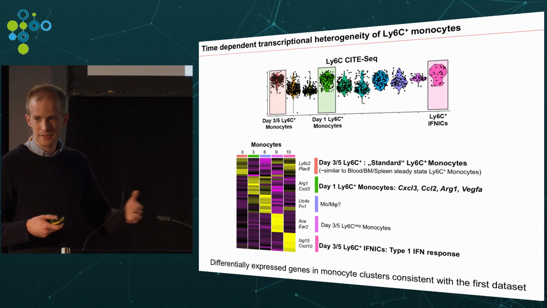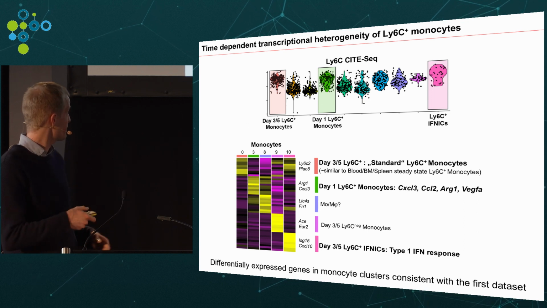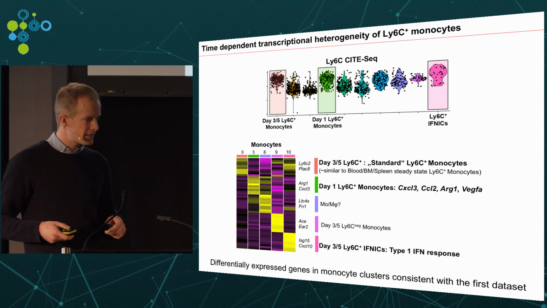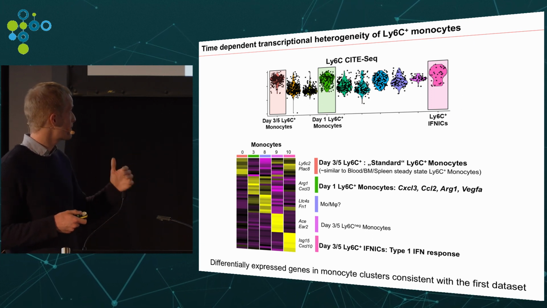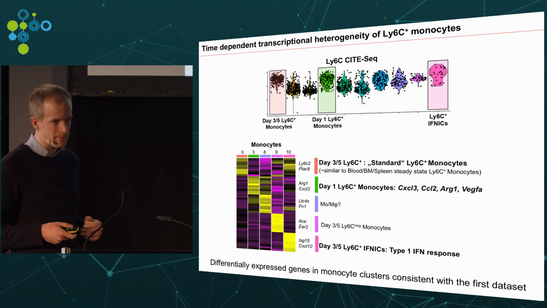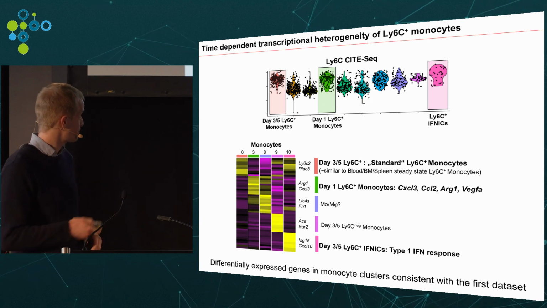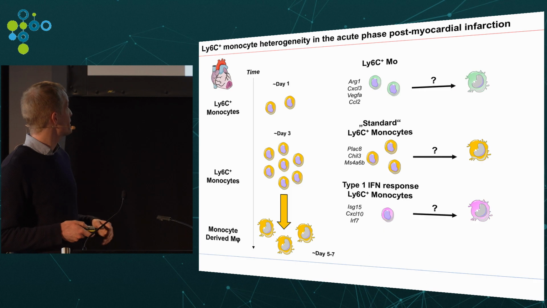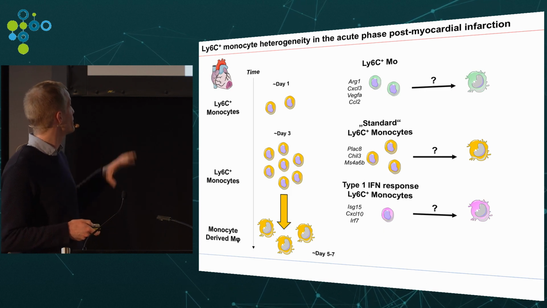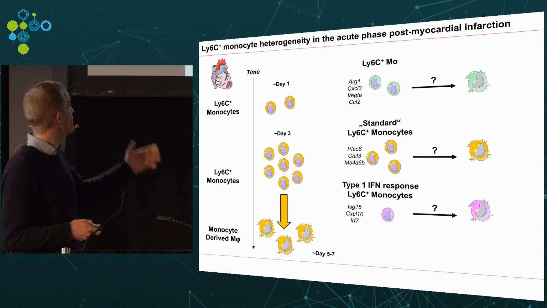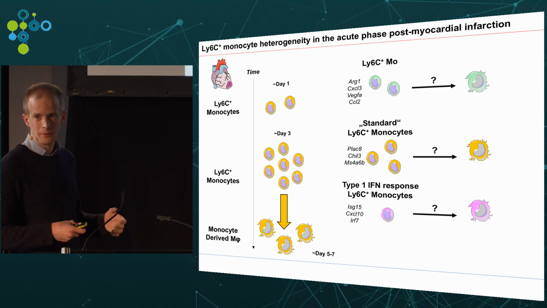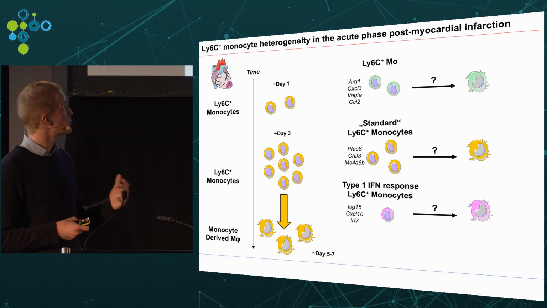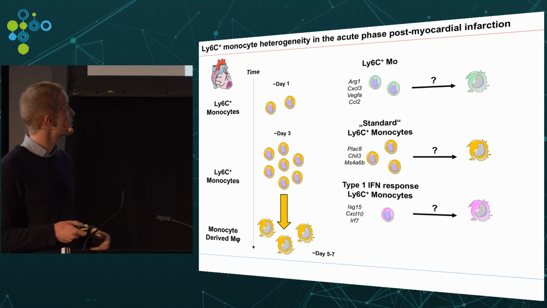And what was also important is that this data that we saw here, if we go back to the first data set we generated, we see more or less the same gene expression patterns and the same time-dependent heterogeneity in these cells. So here with this experiment, we refined the picture that we had before, and can see that actually these cells that will all be classified as classical monocytes are quite transcriptionally heterogeneous at these different time points.